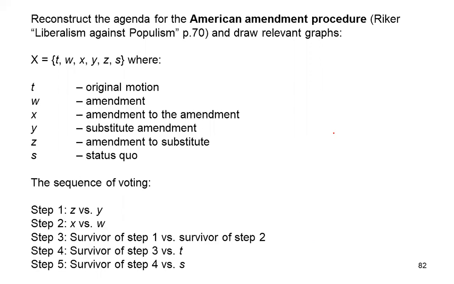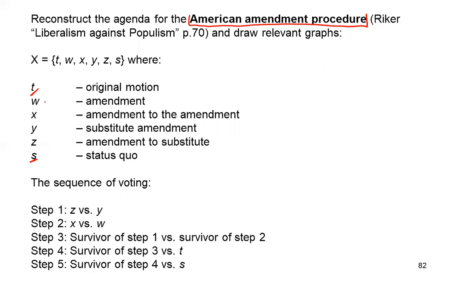According to Riker, this is the agenda that is used for the American amendment procedure in the House. We have 6 types of alternatives here. We have the status quo. This is the existing law. Now some group of representatives, the president, introduce some original motion that challenges the status quo, that proposes some change in the existing law.